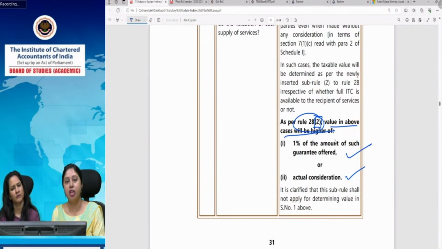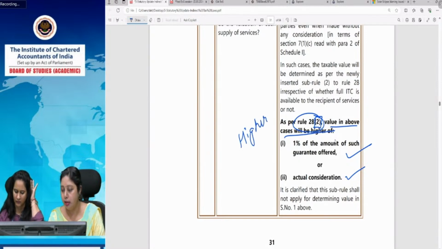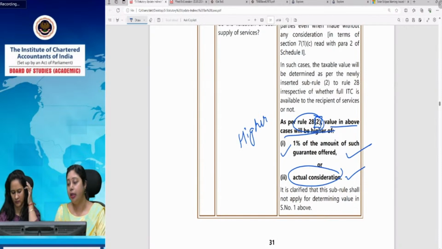But in case they charge any consideration, then we take the actual consideration or 1% of the guaranteed amount, whichever is higher. So you have to take the higher of the two amounts. In case nothing is charged, the 1% of the guarantee amount becomes the value of supply.